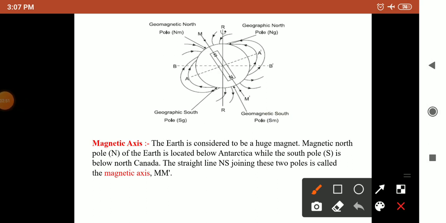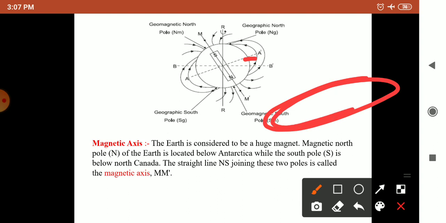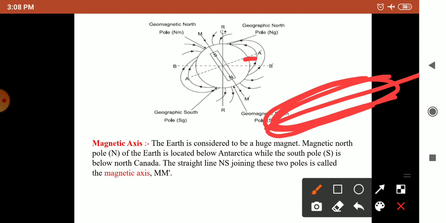Along AA dash, it will be a great circle. It happens to pass through India near Thiruvananthapuram. So this passes through Thiruvananthapuram.